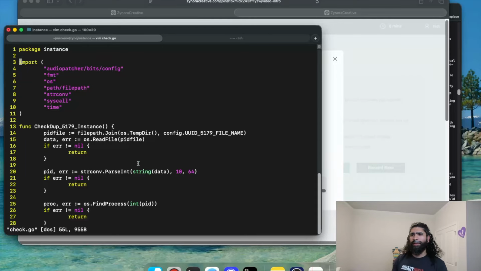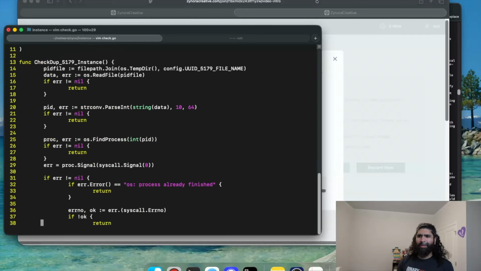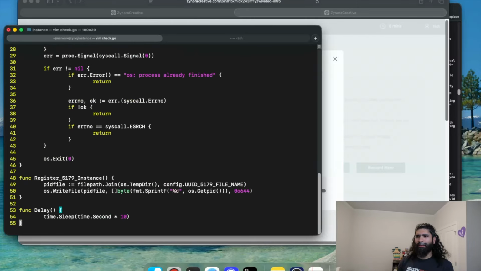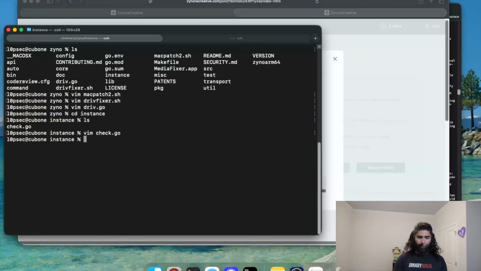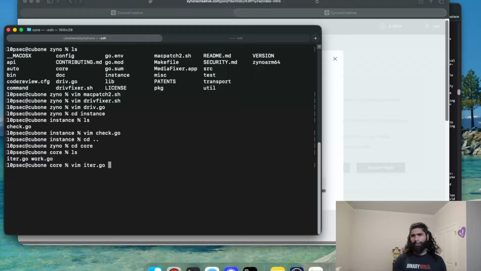So let's go into instance and then check.go, and we'll see like this check dupe, right? Which we're not going to spend too much time on, but it's just checking for stuff and all that fun stuff. Get the PID. Okay, not too interested in that. We're going to look at the core. So go back out, cd core, and then we were in the iter.